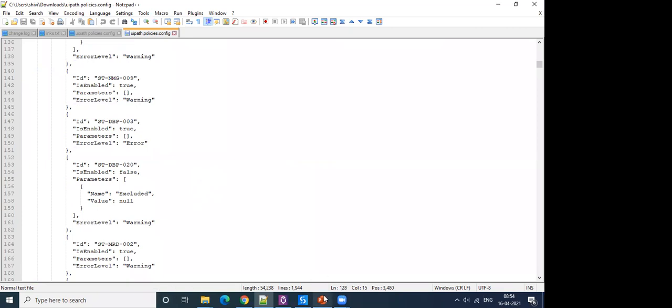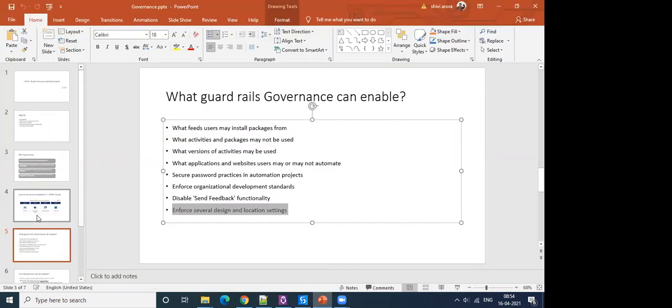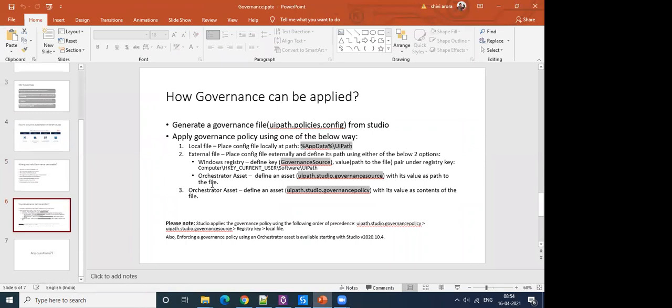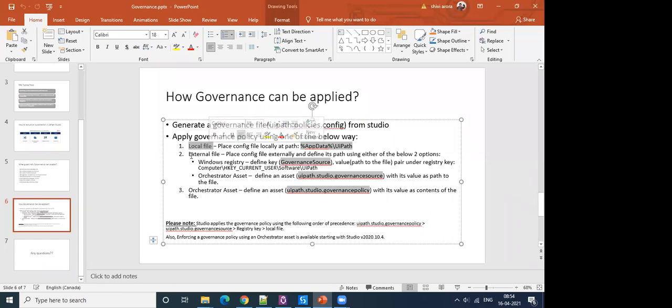Now let's have a look at what are the different ways to enable that governance. There are 4 different ways you can enable governance: by using a local file, by using an external file. Local file, you are placing this in a local folder on a system and you are providing that path and you are applying policy from there. External file, you are placing somewhere else and providing a path and then you are making use of it.